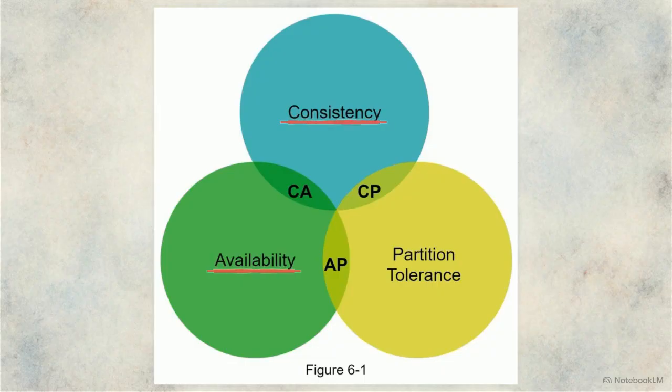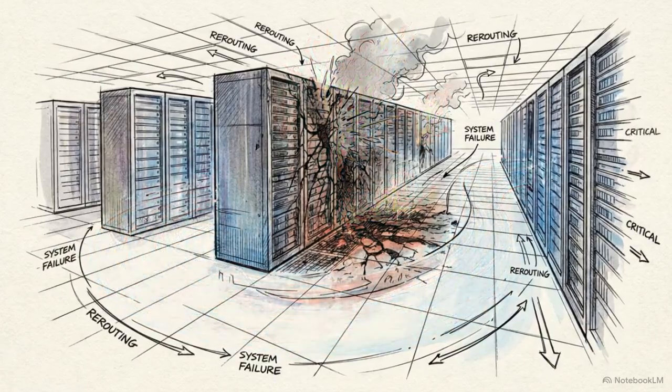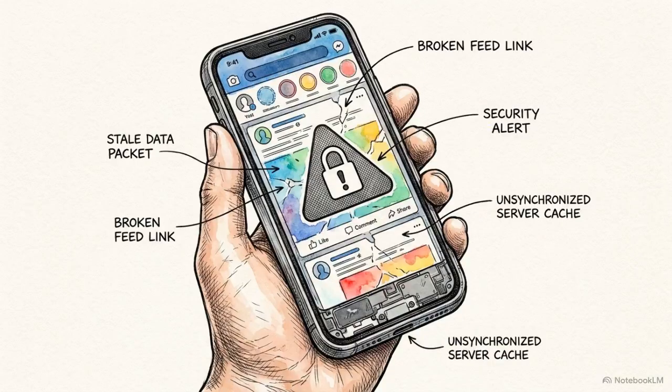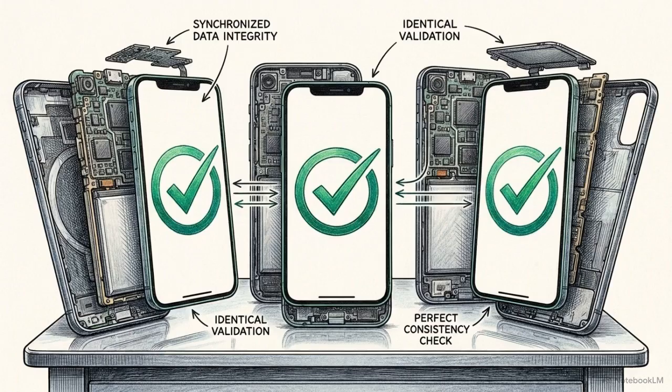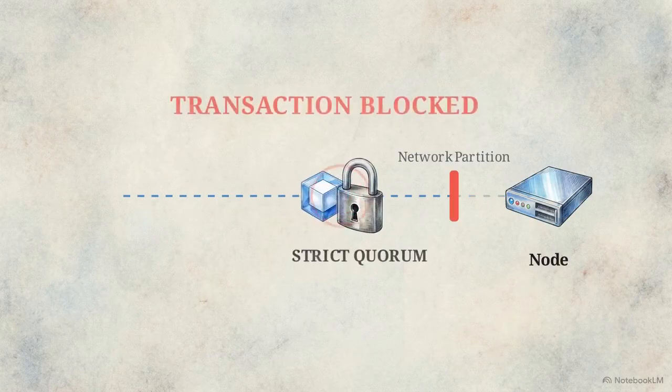If you lower your read and write quorums, your application stays fast and available even when data centers burn down, but you risk temporarily serving stale data to your users. If you demand strict quorums, every user gets perfectly consistent data, but the application will stall out and block transactions the exact moment a network switch drops a packet.